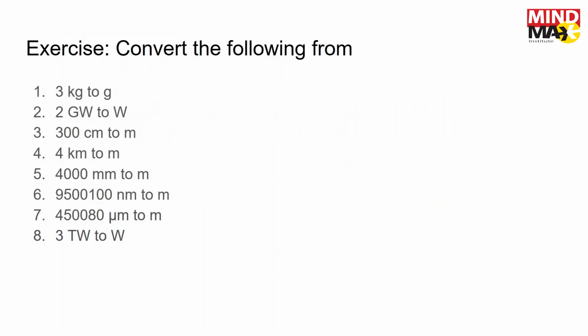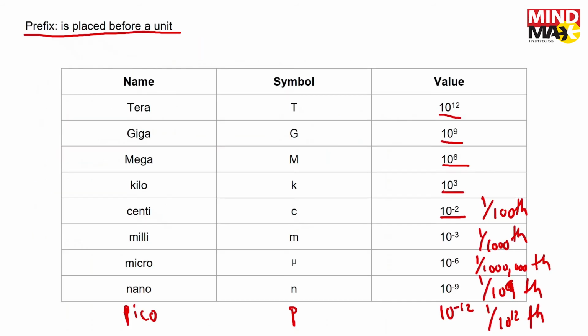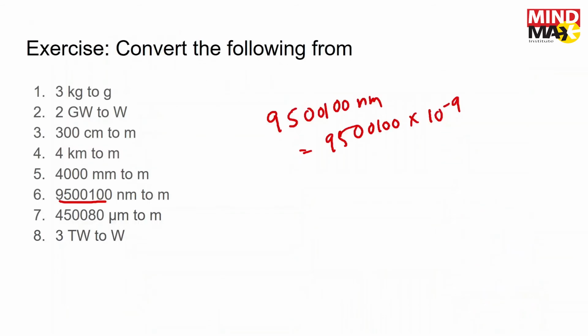So if I show you this one, number 6, how to convert nanometers to meters. 95010 nanometers. So nanometers, what did we learn? Nano means 10 to the power minus 9. If you look at this one, nano means 10 to the power minus 9. So you can either write it like this, or you can simply divide it.